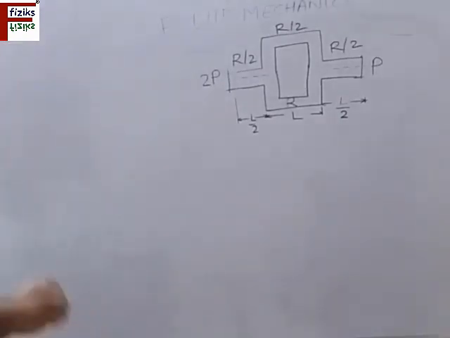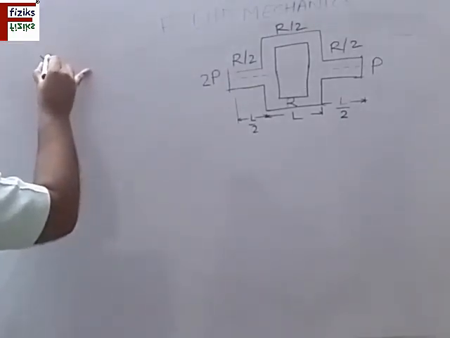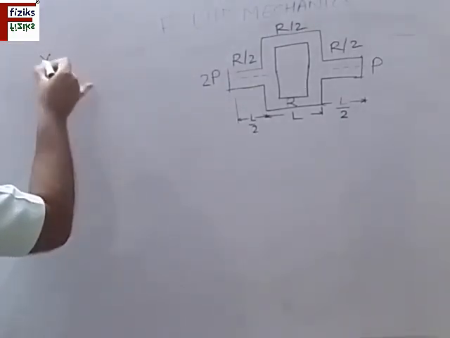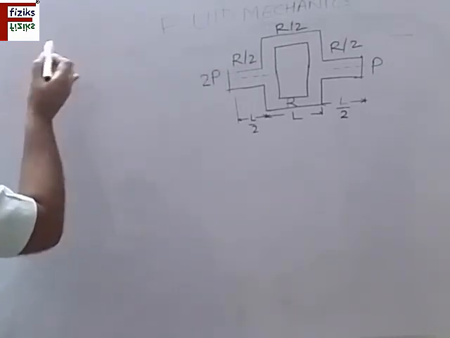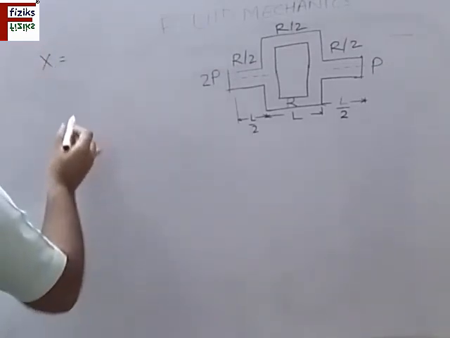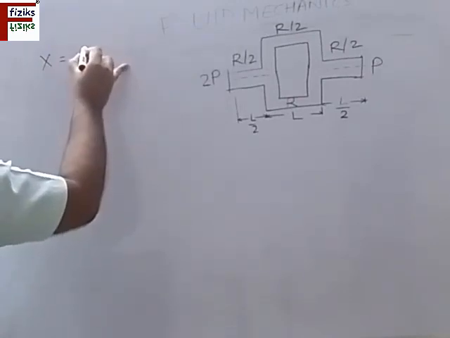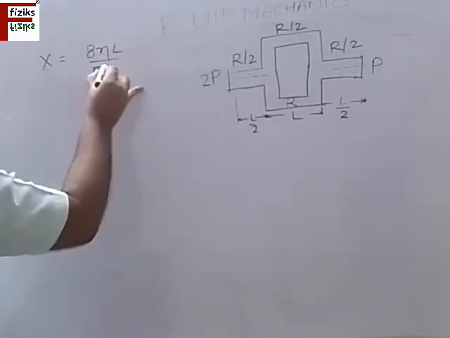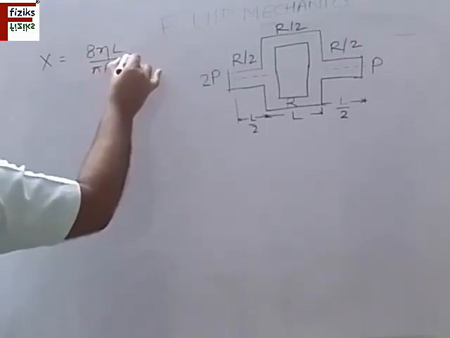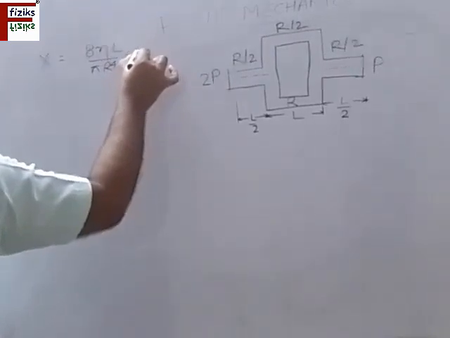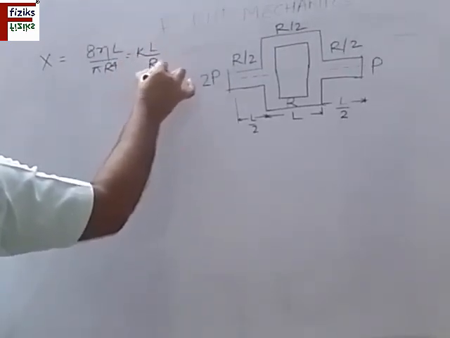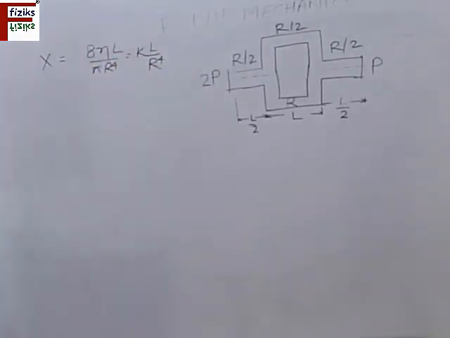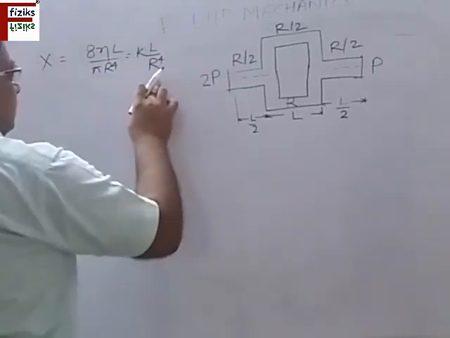So we know that the flow resistance X, or you can write it as R also, is given by 8 eta L divided by pi R4, which can be written as equal to K times L by R4, where K is a constant, 8 eta divided by pi.